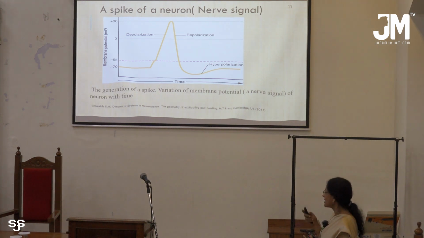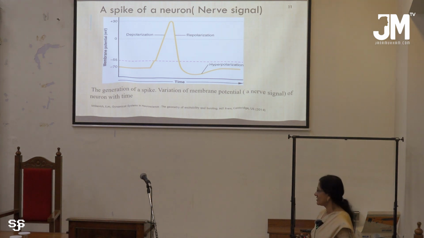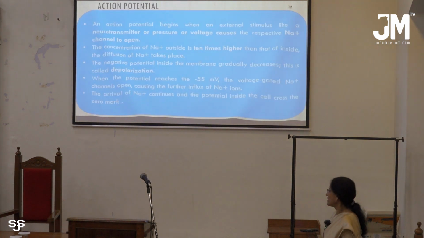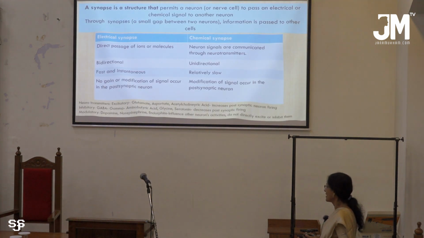Now, during this period from plus 30 millivolt to minus 55 millivolt, no other spikes are produced. You can call that the absolute refractory period. Now, this is already explained.